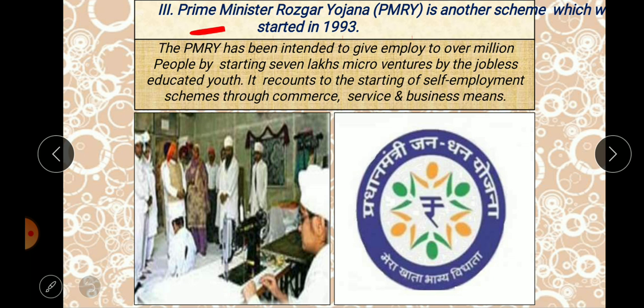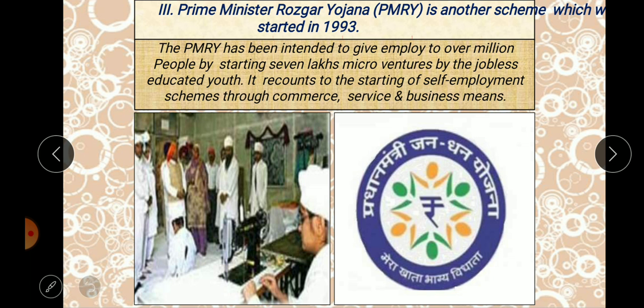It is Prime Minister Rozgar Yojana. This is another scheme which was started in the year 1993. Its intention is to provide employment to over a million people, starting with 7 lakh micro vendors. Vendors means small sellers who are becoming jobless, no? Jobless educated youths will be there.